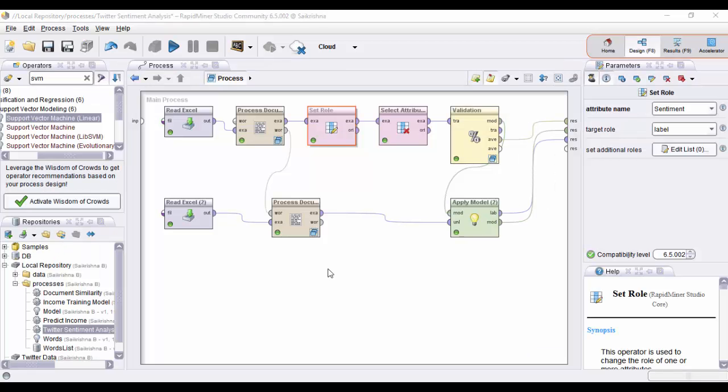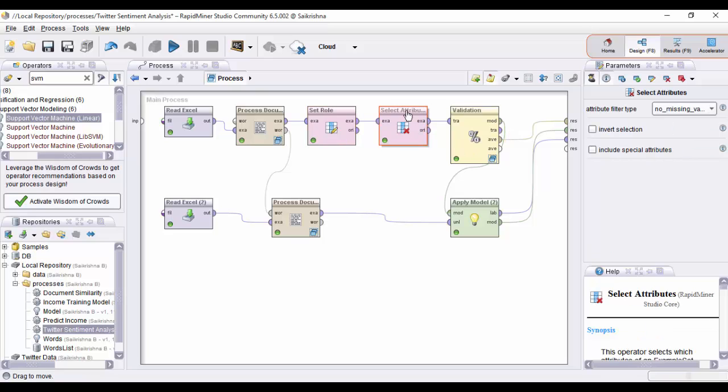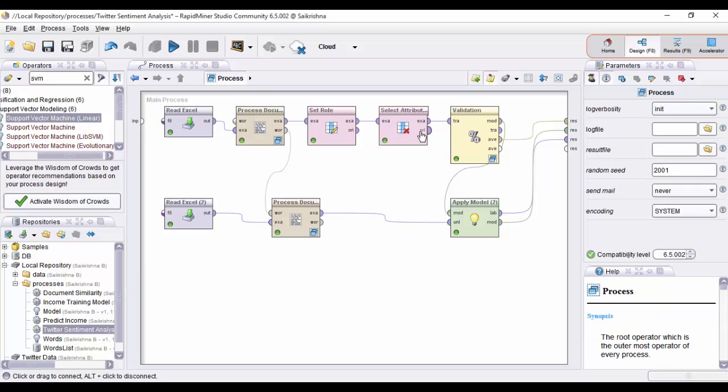The output of the process document operator is given to the set role operator. We are using the set role operator in order to make the system identify sentiment as the target variable. Here we are giving the attribute name as sentiment and the target role as label. Here we are setting the sentiment as the target variable. Now the select attributes operator is used to filter out any attributes which have any missing values. Here the filter type will be no missing values. This filters out any attributes which have any missing values.